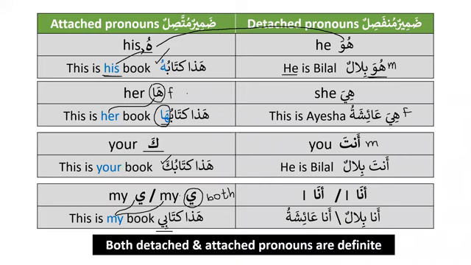Okay. Both detached and attached pronouns are definite. Very important piece of information. Please note it down. Whether we talk about the detached pronouns, for example, huwa, hiya, anta, and ana, they are definite. We have learned about it already. Similarly, the attached pronouns, dhamirun muttasilun, for example, hu, ha, ka, and ya, they are also definite. Inshallah, I'm sure this information will definitely help us a lot. This information is very, very important. Both detached and attached pronouns are definite.